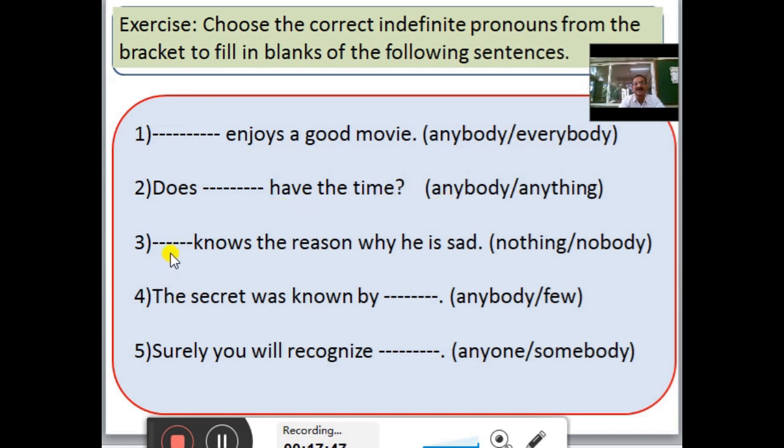Third sentence, dash dash knows the reason why he is sad. In this sentence, we can use nobody knows the reason why he is sad. Next sentence, the secret was known by dash dash. We can use the secret was known by few. And last sentence, surely you will recognize somebody. Here we can use somebody as an indefinite pronoun.